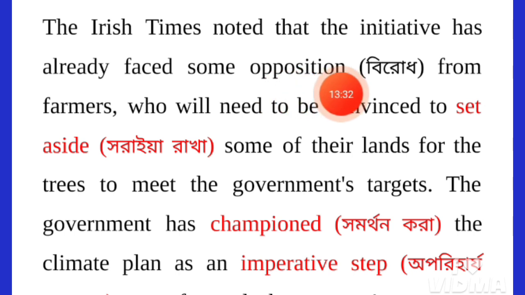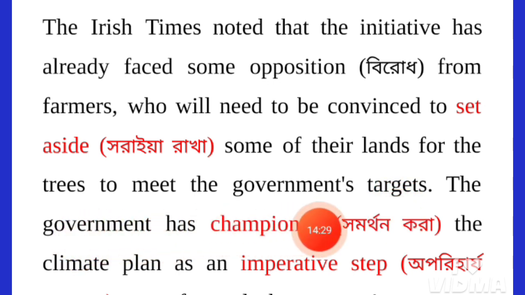The Irish Times noted that the initiative has already faced some opposition from the farmers, who will need to be convinced to set aside some of their lands for the trees to meet the government's target. This newspaper has noted that this type of new change will face some opposition from the farmers, because all the farmers will not agree to use the new change in their land, and that is why they can make objection.